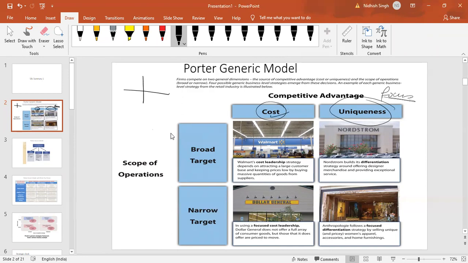So cost and uniqueness on one side, and then broadness versus narrowness on another scale. If we have a broad target of operation, here it is mass marketing, mass target, and we try to keep cost low, we have Walmart, which we are all familiar with, the world's biggest retailer.